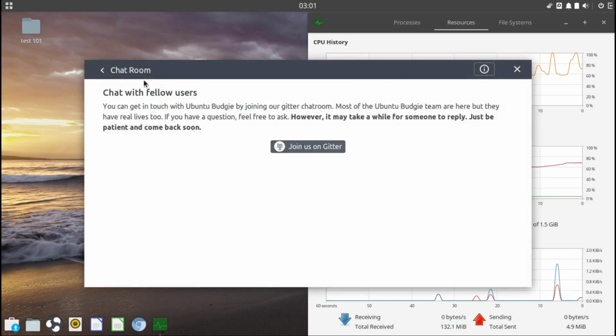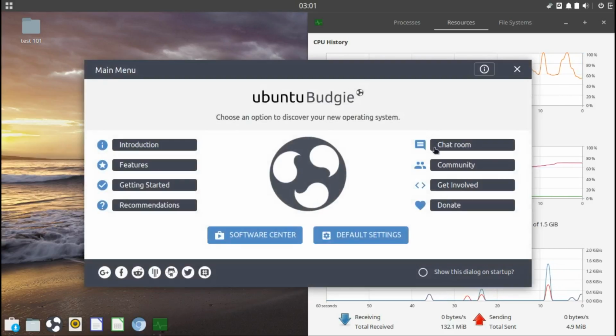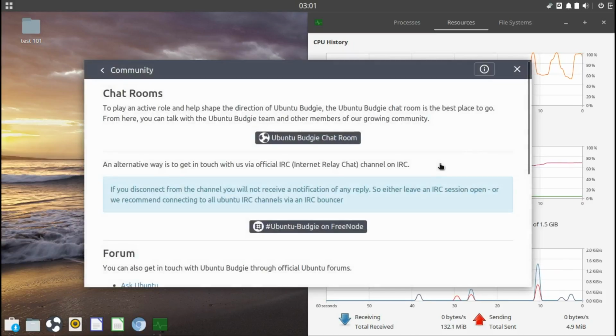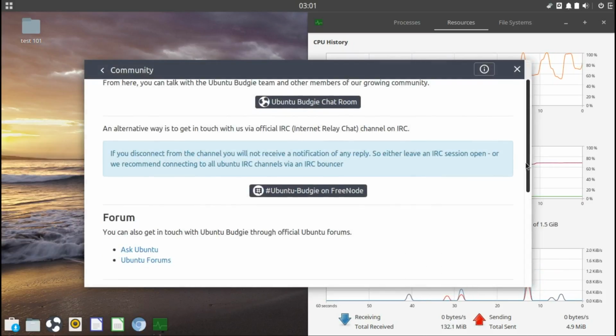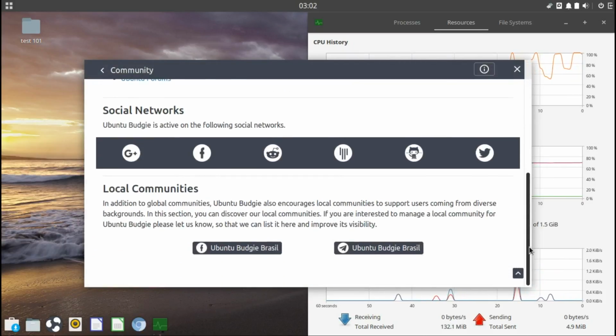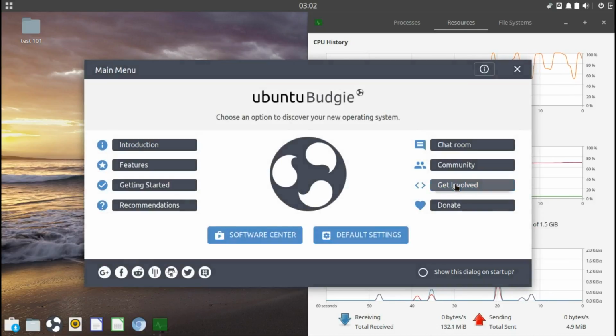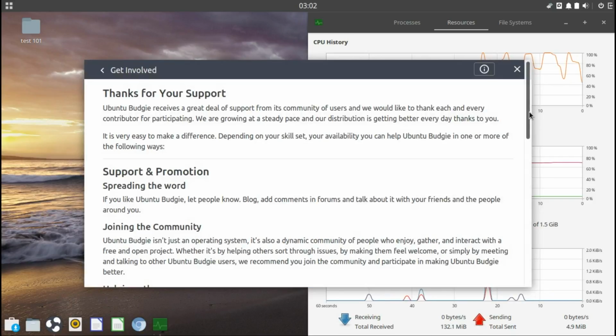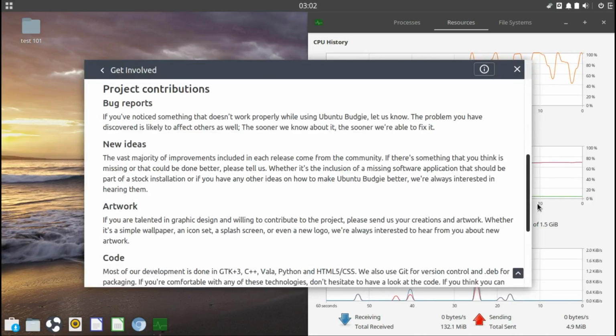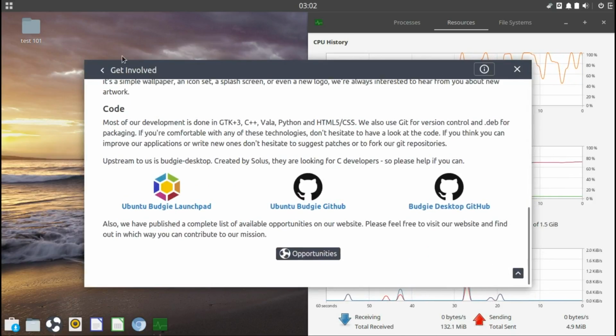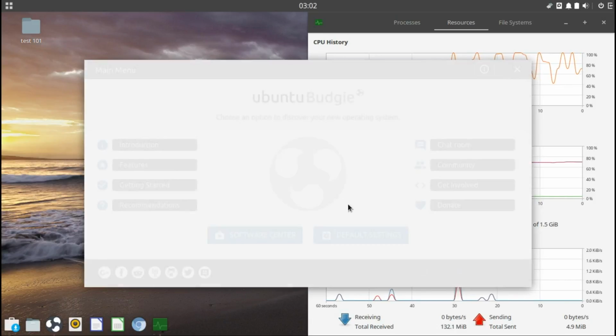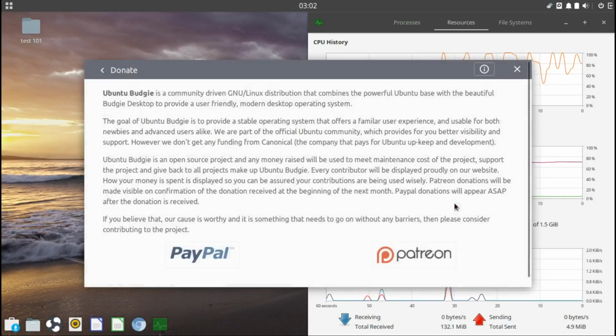Chat room. Community. You can join and share and laugh. And fall in love and give your support to this. Thank you for your support. Please support them. It's an absolutely awesome place and you can donate to them also.